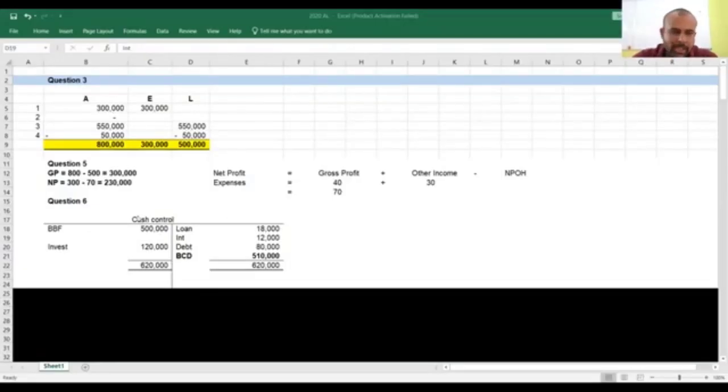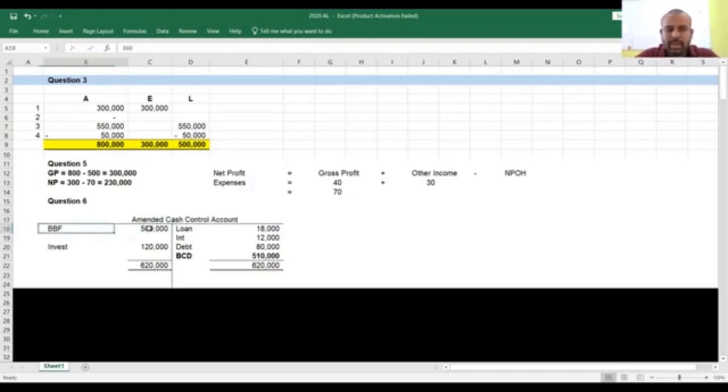Prepare the amended cash control account, right? When you prepare the amended cash control account, you can see they have given the opening balance of the cash control account, 500,000, that you have brought forward in the amended cash control. Can I make it amended cash control account?